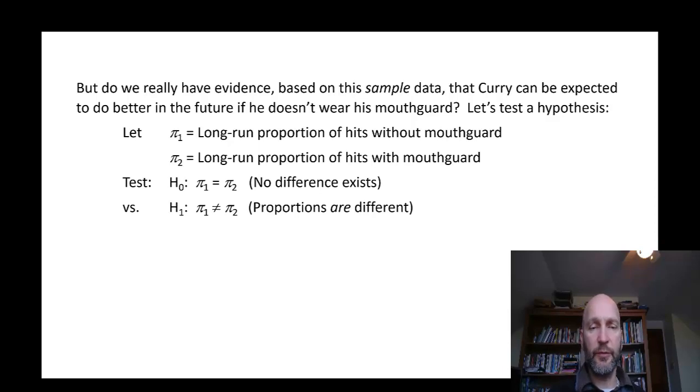Null means no difference, so we call that the null hypothesis, and we write it as pi 1 equals pi 2. We really don't have any evidence or reason to believe that pi 1 should be bigger than or less than pi 2, so our alternative hypothesis is going to be two-tailed, which just says the proportions are different. And we're going to use a significance level of 5%.